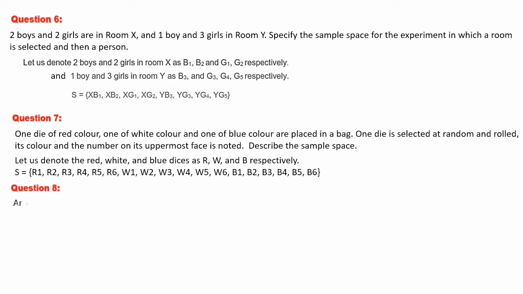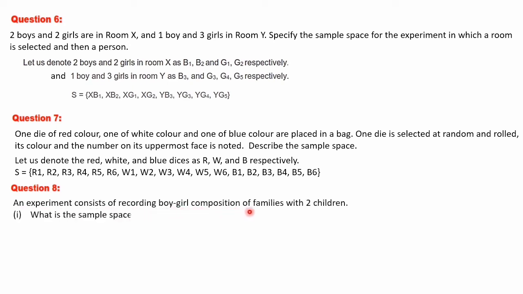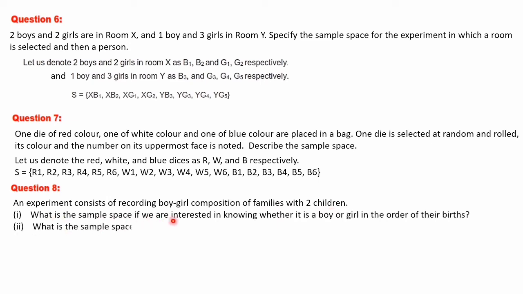Next is question number 8. An experiment consists of recording boy-girl composition of families with 2 children. What is the sample space if we are interested in knowing whether it is a boy or girl in the order of their births? Next one, what is the sample space if we are interested in the number of girls in the family? Families which are having 2 children, we are just recording the boy-girl combination.